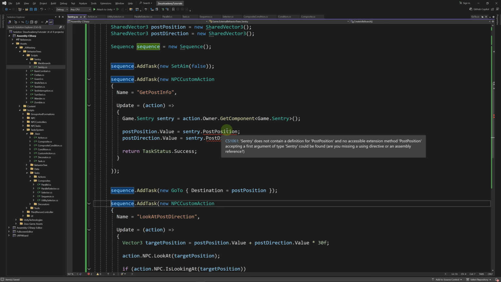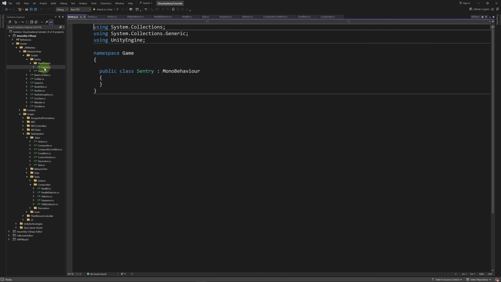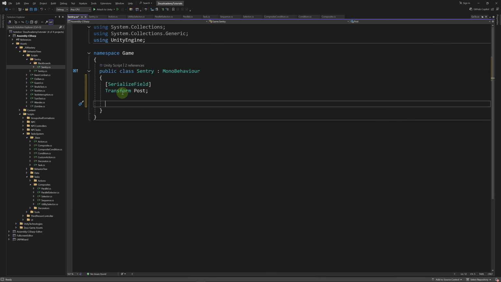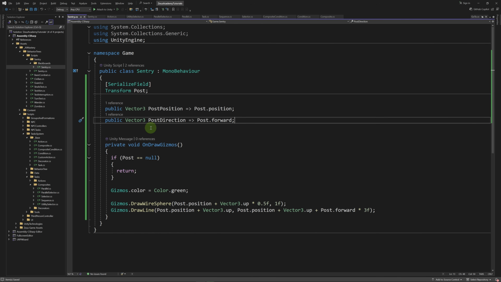We're going to need a post position and post direction properties. So let's go into blackboards, then Sentry. We're going to define a transform post. Just for the sake of visibility, I'm drawing gizmos. I'm drawing a wire sphere at the position of the post, and I'm drawing a line between the post position and +1 on the up vector. Then I'm drawing a line to display the direction of the post. So let's go ahead and define post position and post direction. For post position, we return post.position, and for post direction, we return post.forward.